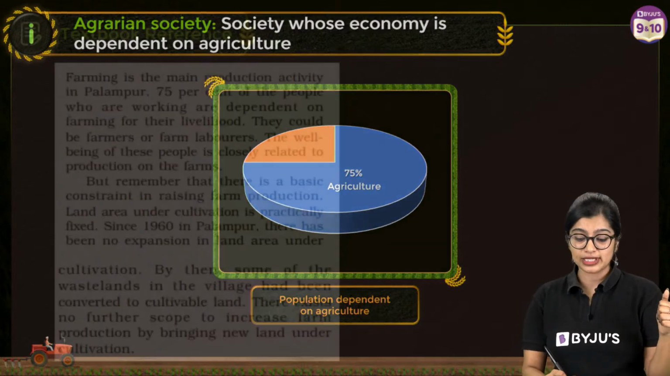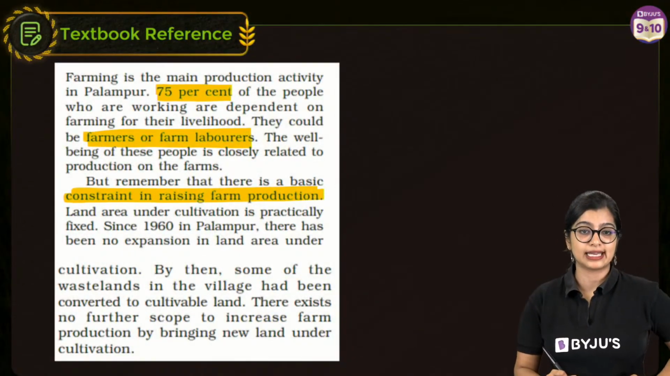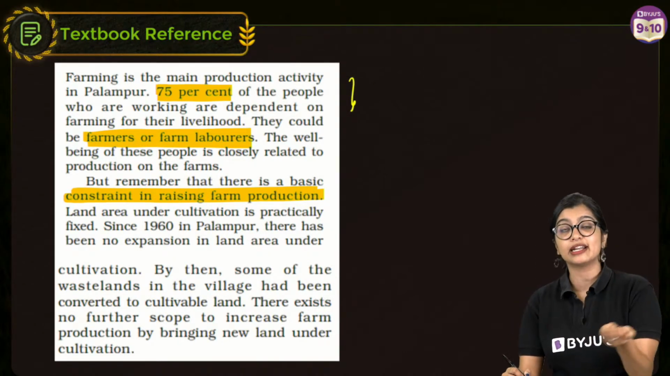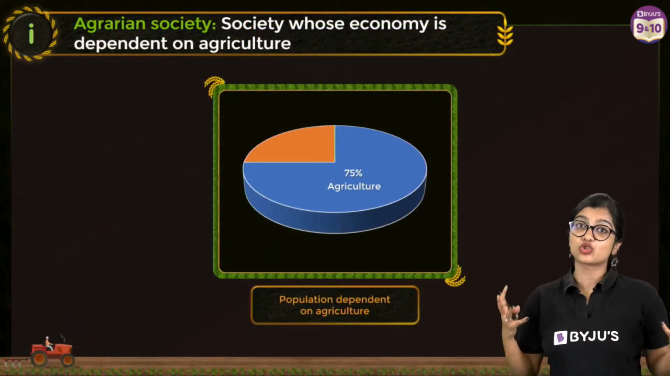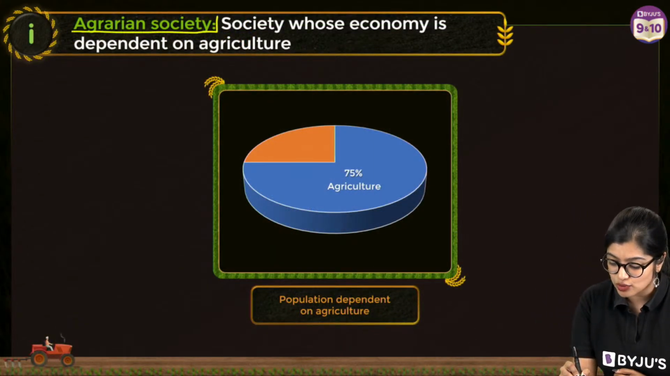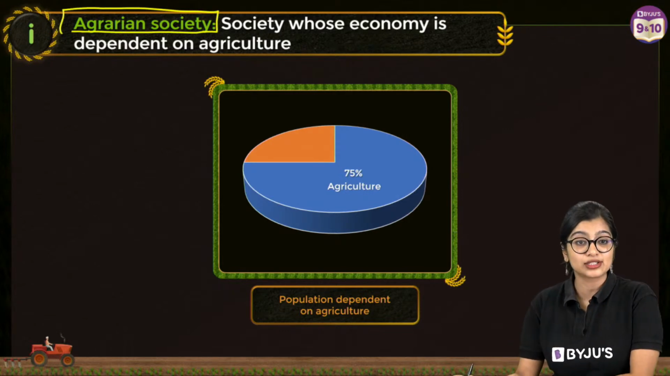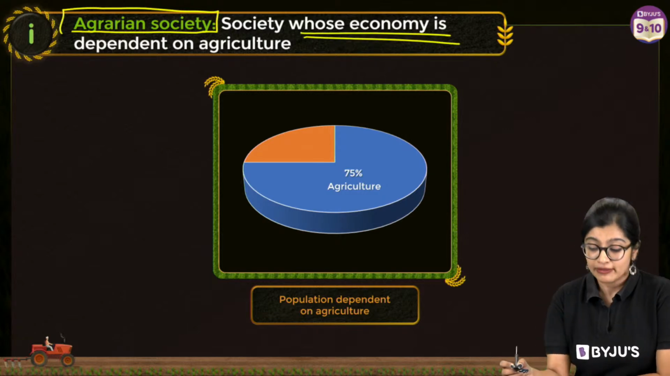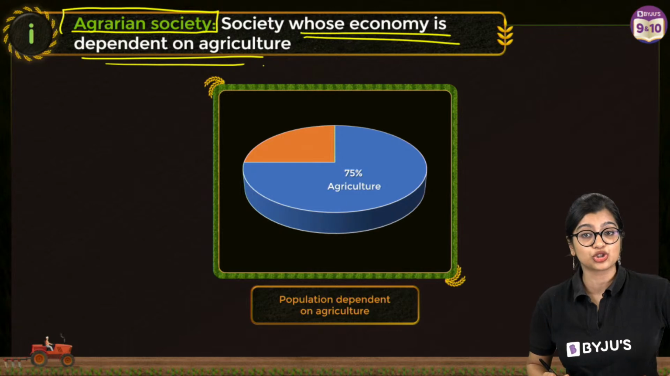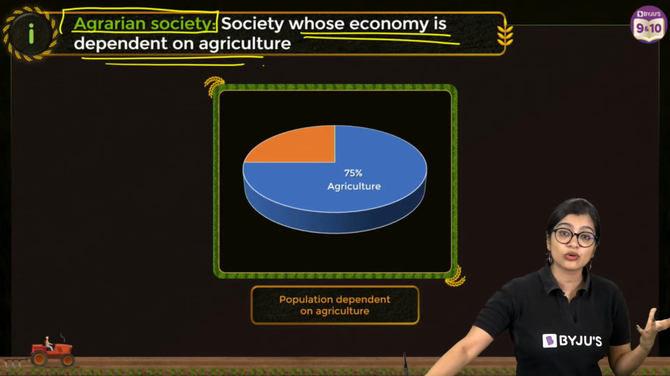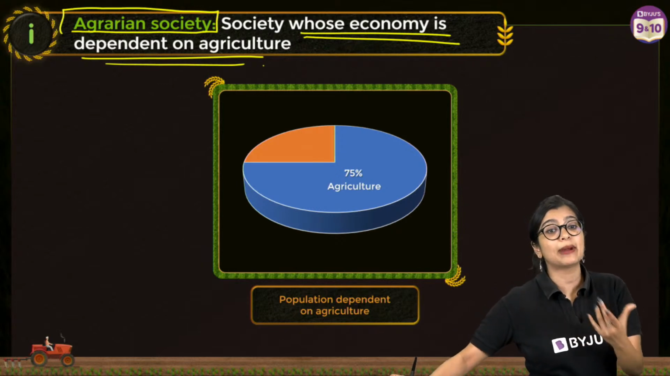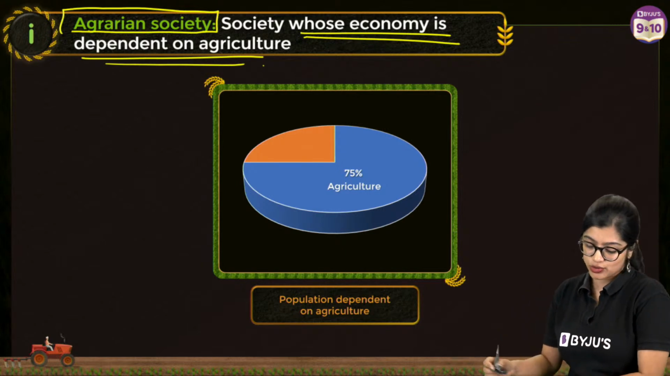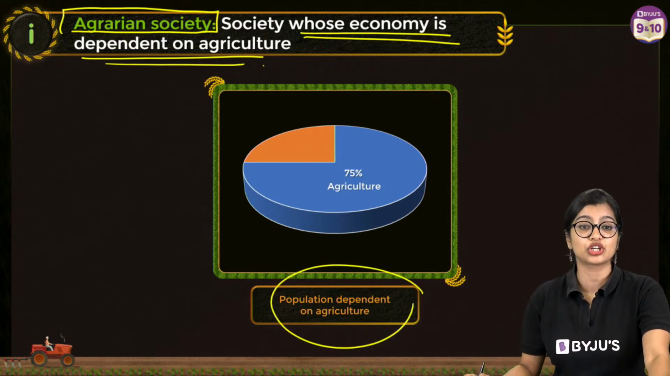So first and foremost, we know that 75% of the population here are dependent on farming. And we call such a society an agrarian society. What do we mean by an agrarian society? An agrarian society is a society whose economy is dependent on agriculture. When you think about our country also, the majority of our population is still dependent on agriculture, right? So Palampur is also an example of an agrarian society where 75% of the population is dependent on agriculture.